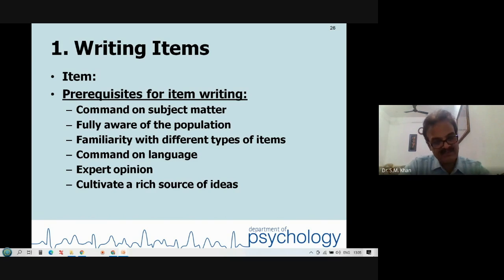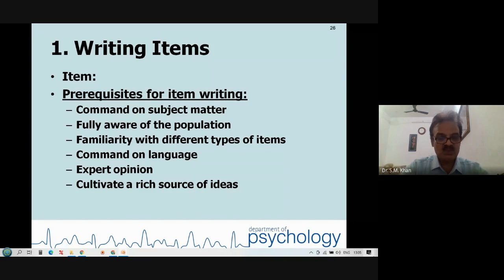Expert opinion. Friends, as a researcher, you cannot be the master of this domain. After writing the item, you need to go to the experts and seek their opinion. What is the level of simplicity?